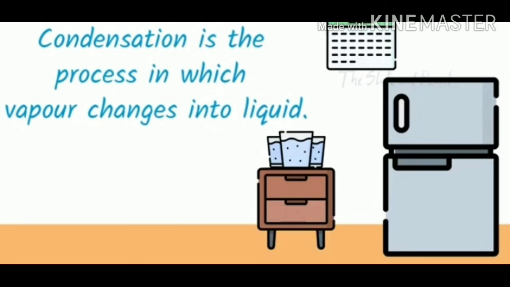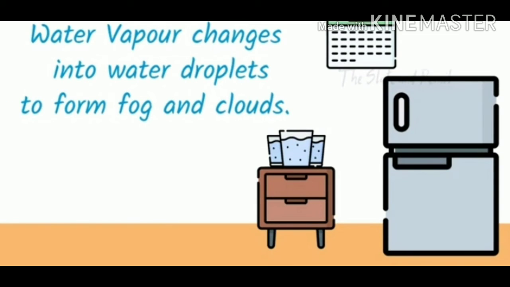Next, condensation. Condensation is the process in which vapor changes into liquid. When the water vapor cools down, it condenses and forms clouds. In other words, water vapor changes into water droplets in the form of fog and clouds.